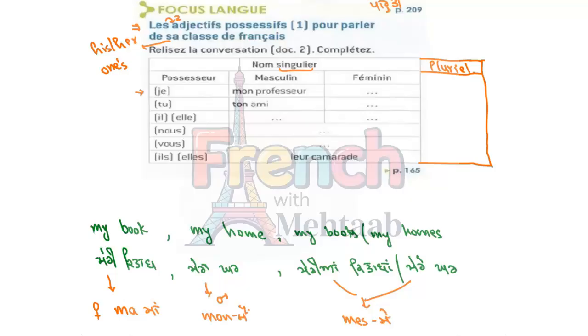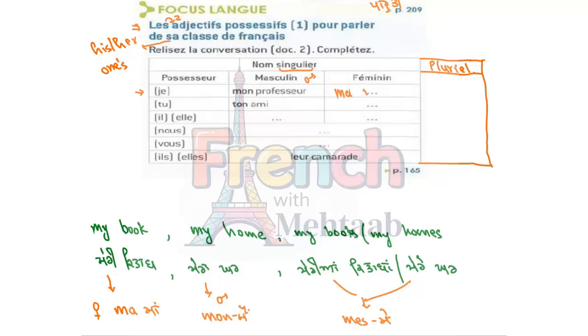For instance, if there are masculine things, like professeur, now we want to say mera professeur. Mera masculine, that means mon professeur. For feminine things, it's ma, meri.